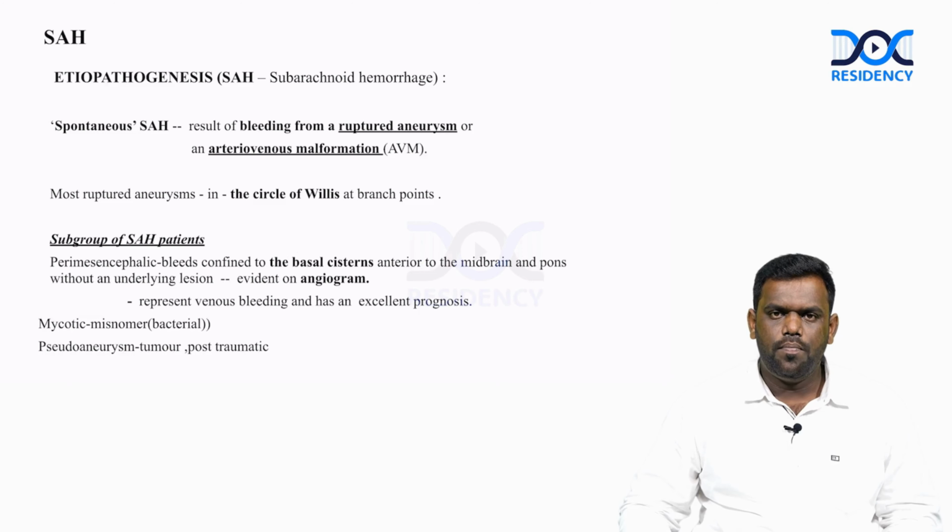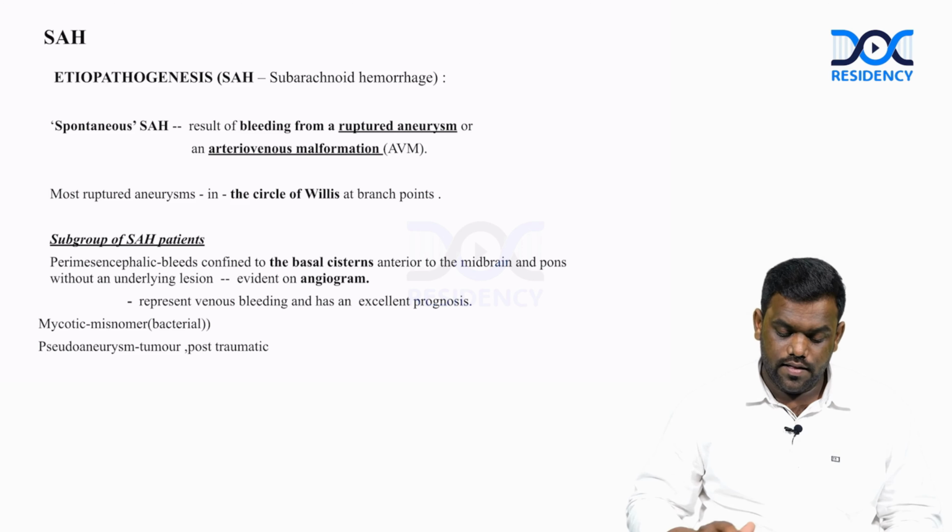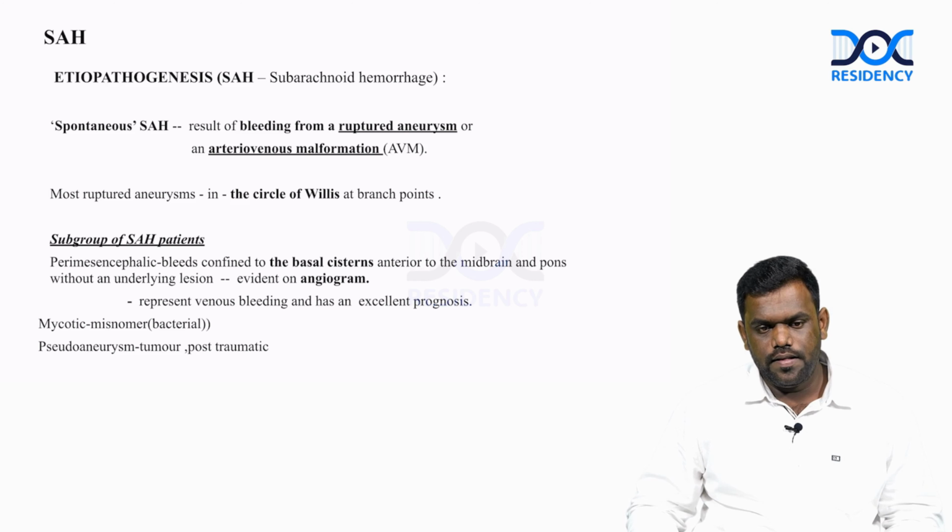Next we will see about another topic, subarachnoid hemorrhage, SAH: the etiopathogenesis, classification, clinical features and management of SAH. So, SAH etiopathogenesis. There are many types of SAH, that is spontaneous SAH, mainly due to the result of a ruptured aneurysm or AVM, arteriovenous malformation.